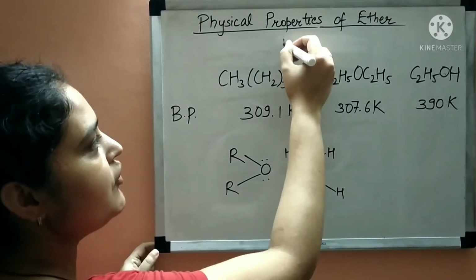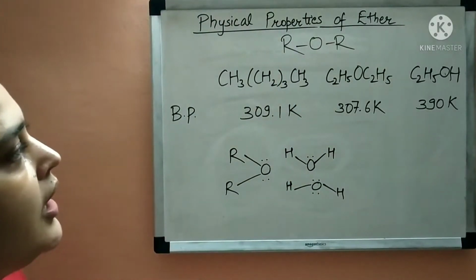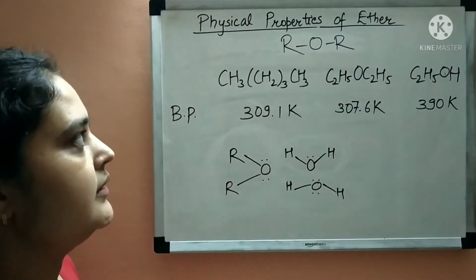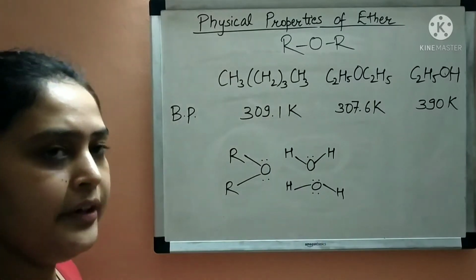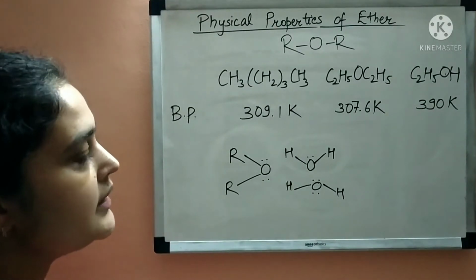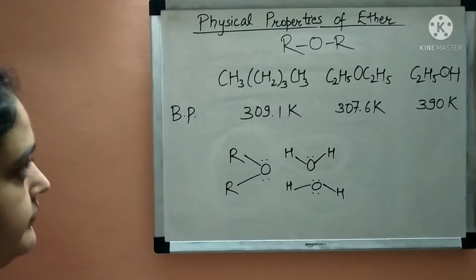Ether has general formula ROR. R is an alkyl or aryl group, and O is an oxygen atom. Now R can be different or the same. If different, they are called unsymmetrical ethers, and if the same, they are called symmetrical ethers.